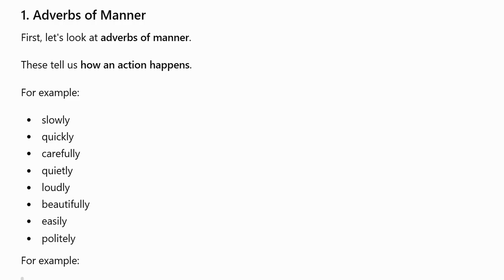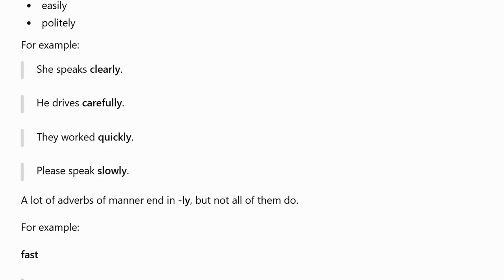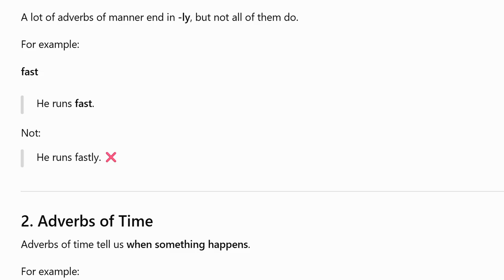Adverbs of manner. First, look at adverbs of manner. These tell us how an action happens. For example, slowly, quickly, carefully, quietly, loudly, beautifully, easily, politely. For example, she speaks clearly. He drives carefully. They worked quickly. Please speak slowly. A lot of adverbs of manner end in ly, but not all of them do. For example, fast: he runs fast, not he runs fastly.